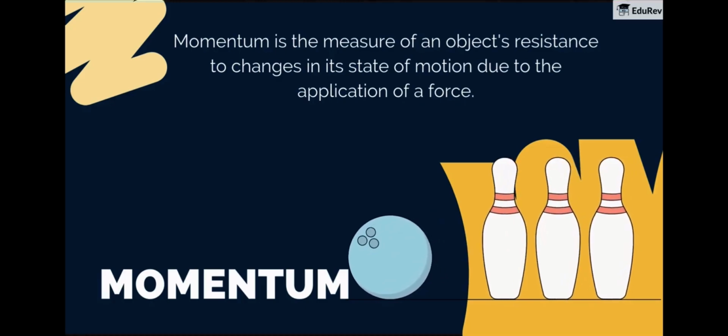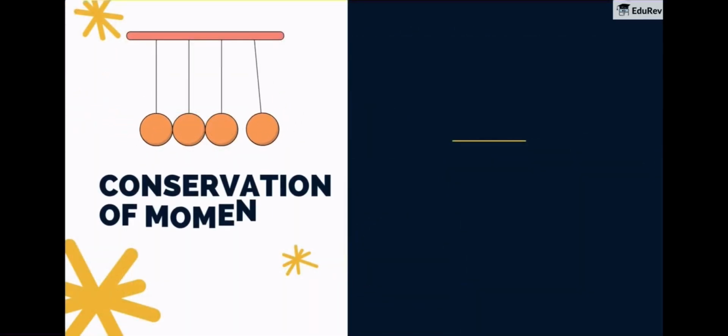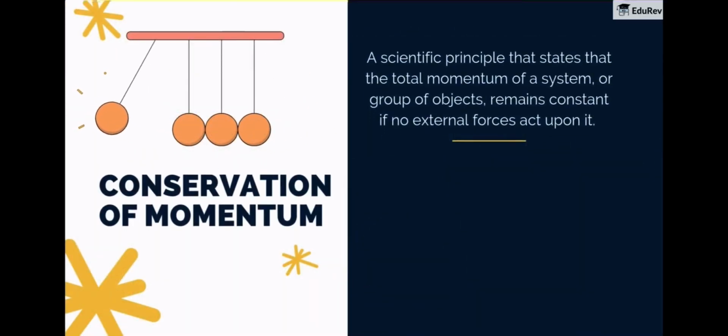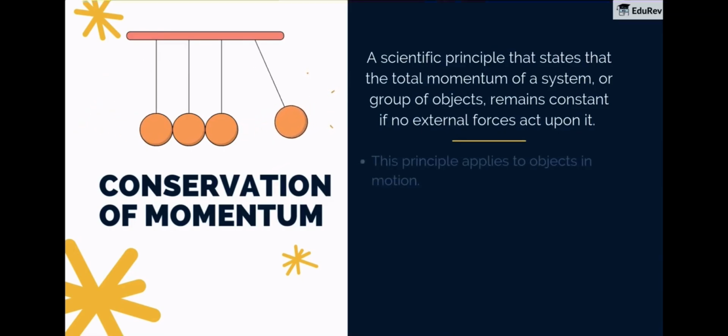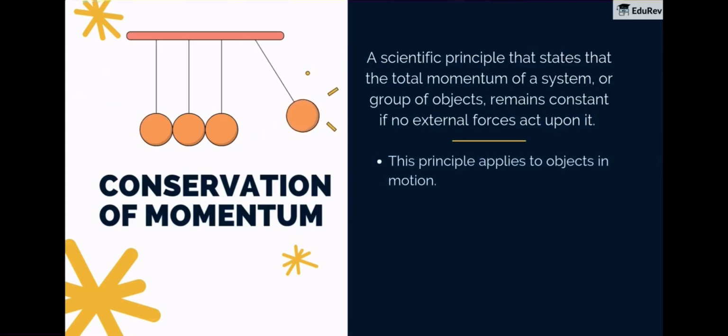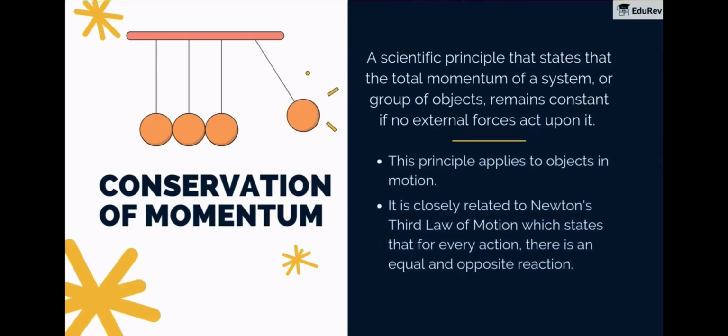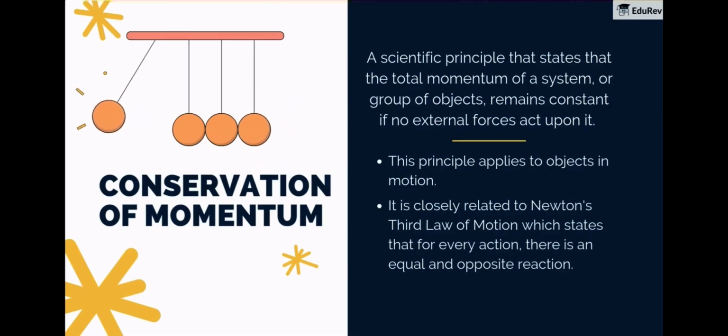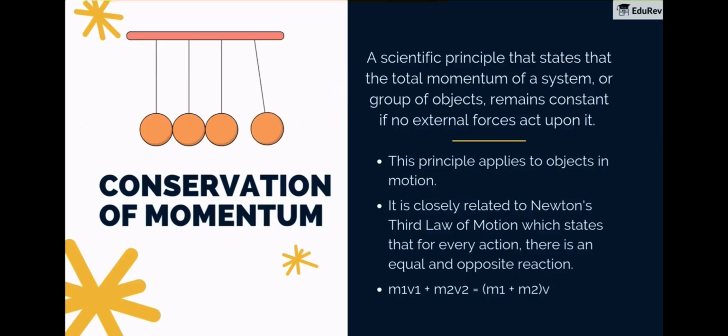This is crucial for understanding the conservation of momentum. A scientific principle that states that the total momentum of a system or group of objects remains constant if no external forces act upon it. This principle applies to objects in motion. It is closely related to Newton's third law of motion, which states that for every action, there is an equal and opposite reaction. m1v1 + m2v2 = (m1 + m2)v.